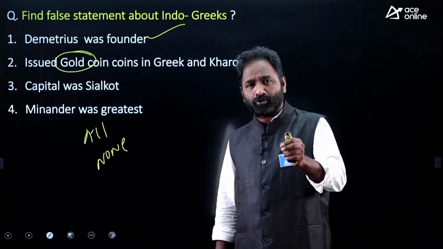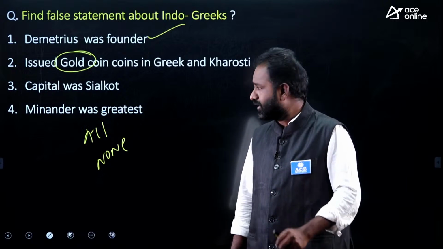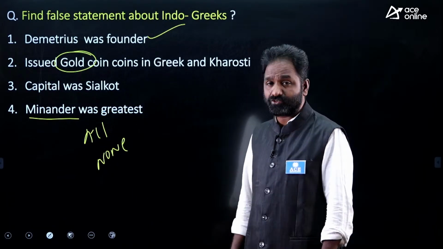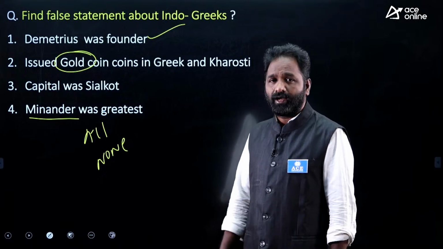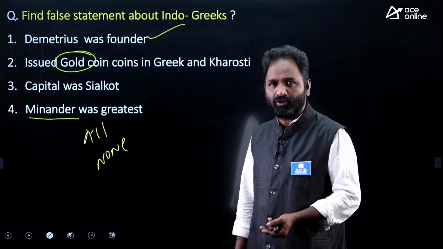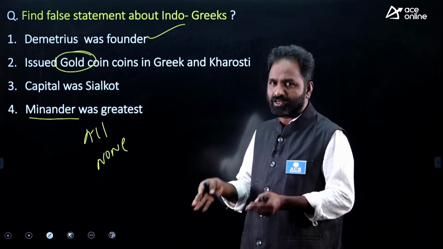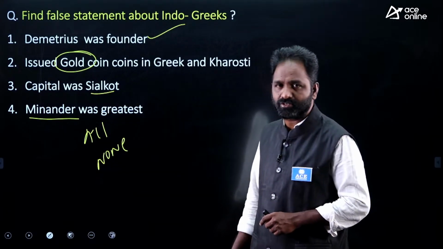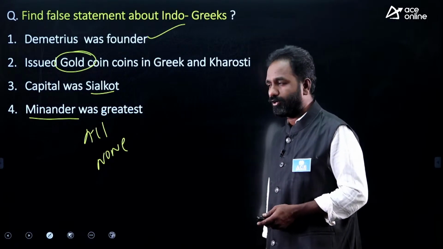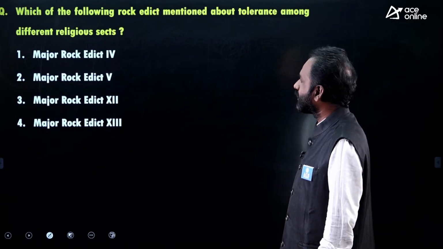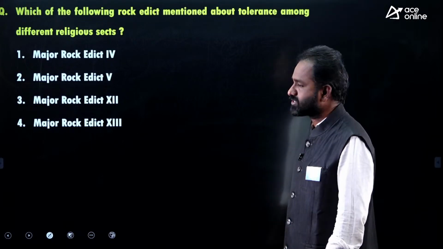Indo-Greeks are the first people to issue a Sanskrit inscription about Menander. Menander was the greatest, and Menander is the person who patronized Buddhism. A book called Milinda Panho is a discussion between Nagasena and Menander. Everybody knows that. And the capital was Sialkot. These are all true.